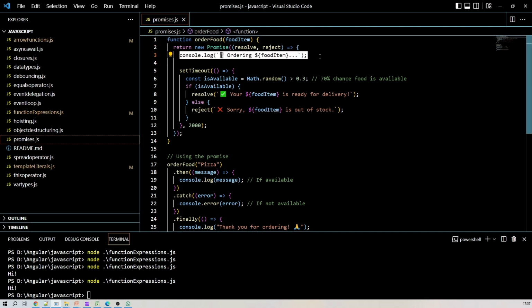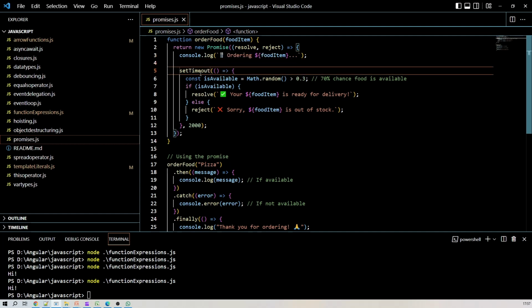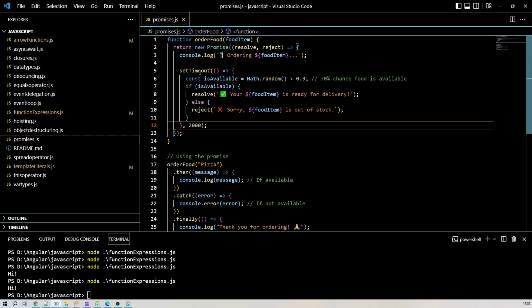At the very first line, we are simply printing whatever we are ordering, so it will print that particular order, right? After this line, we are using the setTimeout function, passing 2000 milliseconds to this setTimeout.